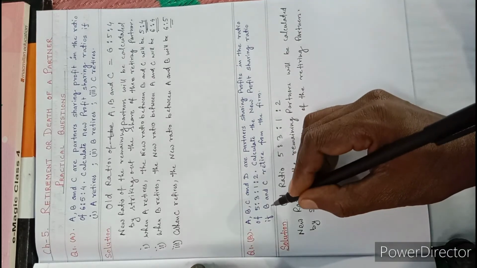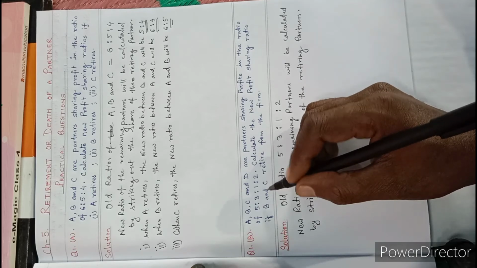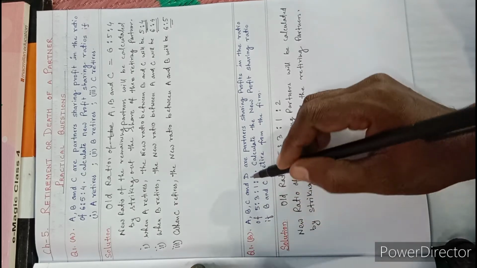Here B and C are retiring and the remaining partners are A and D.